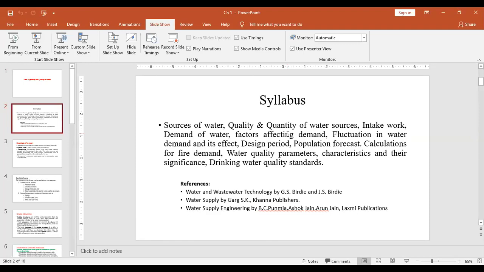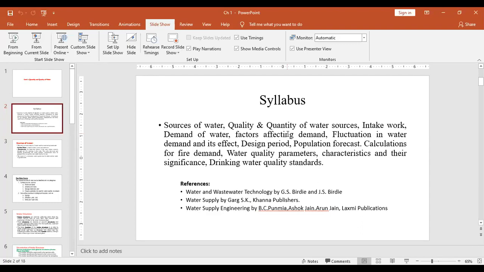Sources of water, quality and quantity of water sources, intake or demand of water, factors affecting the demand of water, then fluctuation in water demand and its effects, design period, population forecasting, calculations for fire demand, then water quality parameters, characteristics and their significance, drinking water quality standards.